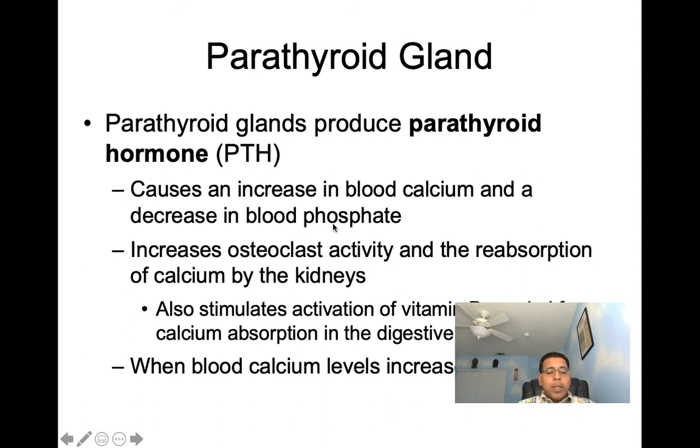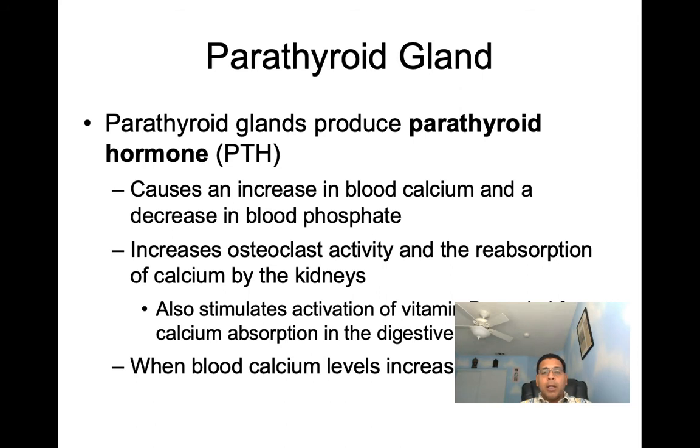Now, how does PTH increase our calcium? PTH is going to increase our calcium 3 different ways that I would like you to know about. One will be through the kidneys. Second will be through our intestines. And the third is going to be through our bone. So let's go through each of them.